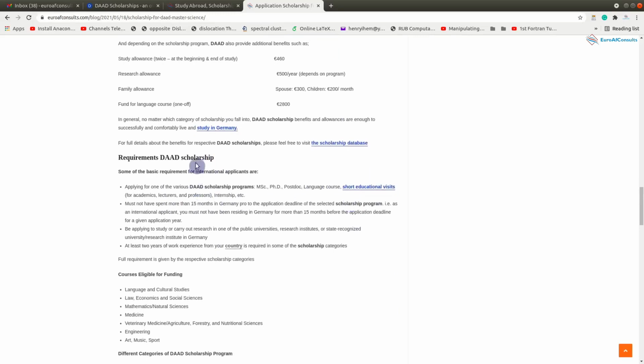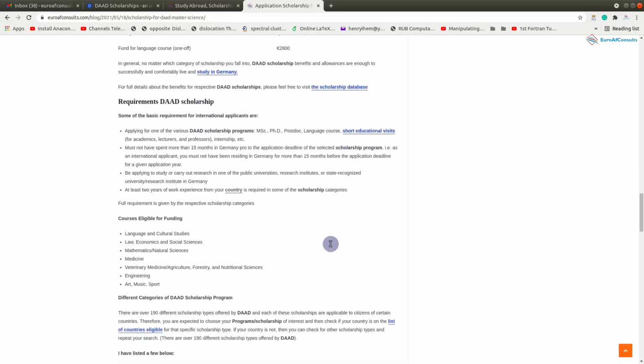And the requirements for the DAD scholarship are listed here. The basic and most important requirements are two of them. One of such important requirements is that applicants must not have spent more than 15 months in Germany prior to the application deadline. That means that if you apply for this scholarship, you are expected not to have spent more than 15 months in Germany before the application deadline. So I hope that statement is very clear.